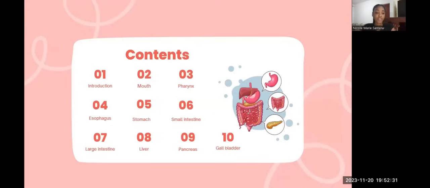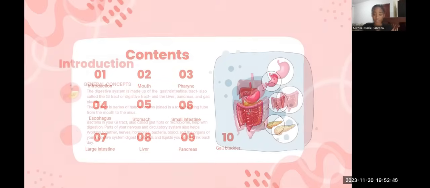Contents: introduction, mouth, pharynx, esophagus, stomach, small intestine, large intestine, liver, pancreas, gallbladder, and others.